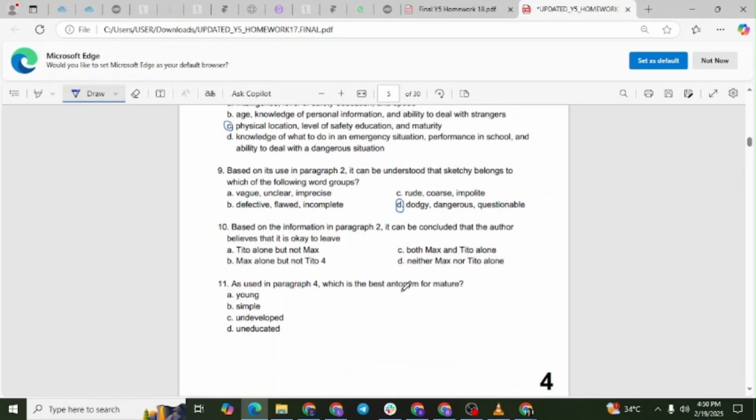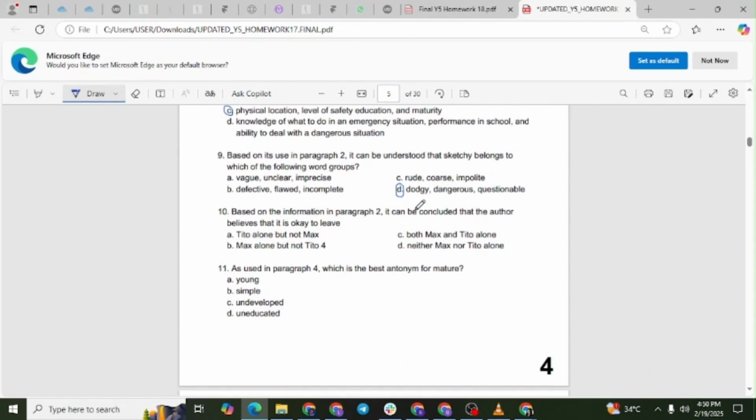Question number 10. Based on the information in paragraph 2, it can be concluded that the author believes it is okay to leave. Option A, Tito alone, but not Max. Option B, Max alone, but not Tito. Option C, both Max and Tito alone. Option D, neither Max nor Tito alone. The correct answer is letter A.